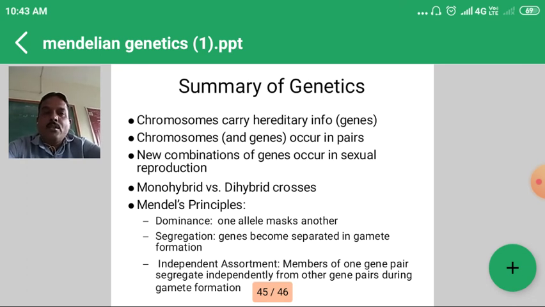Every student should know the important terminology: homozygous, heterozygous, dominant character, recessive character, genotype, phenotype, F1 generation, F2 generation, genotypic ratio, phenotypic ratio obtained in case of complete dominance and incomplete dominance, and the difference between complete dominance and incomplete dominance. So we can understand these different topics.